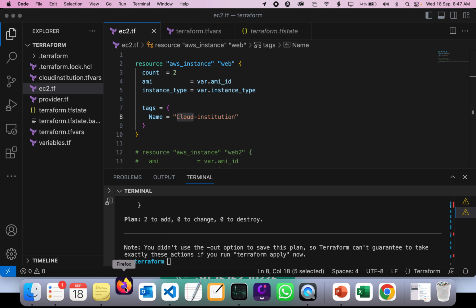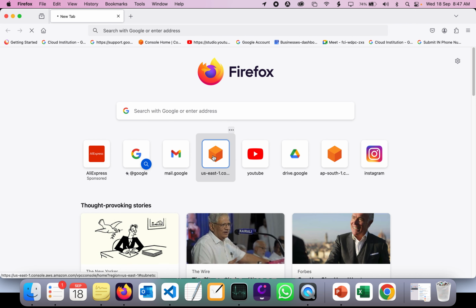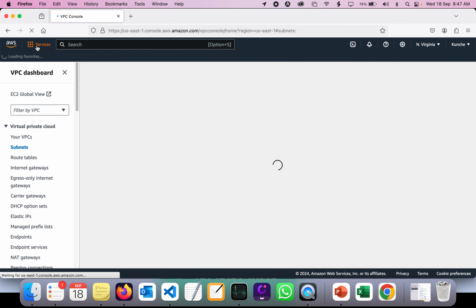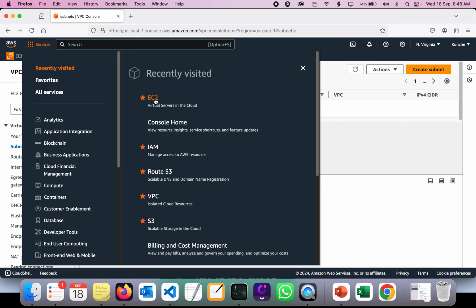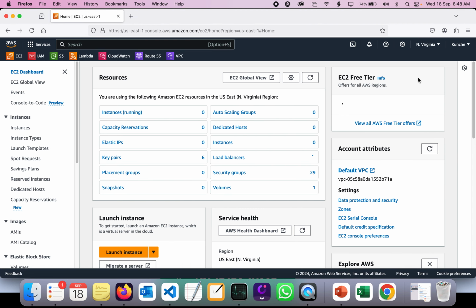For example, I'm going to log into my AWS console and show you how the console looks. This is the VPC dashboard. I'm going to EC2, and I can see, in North Virginia,